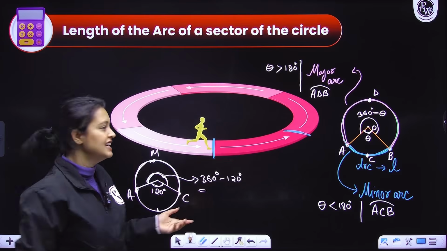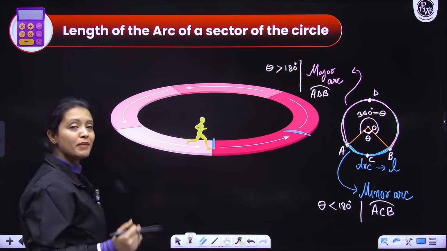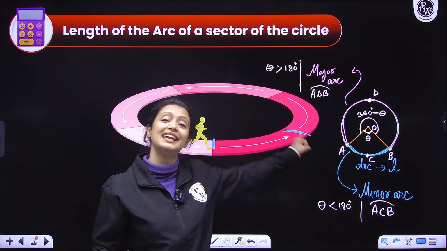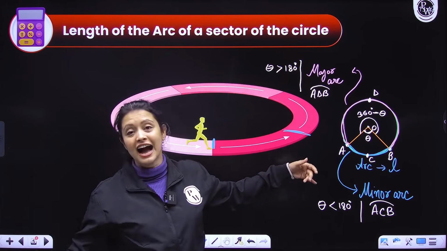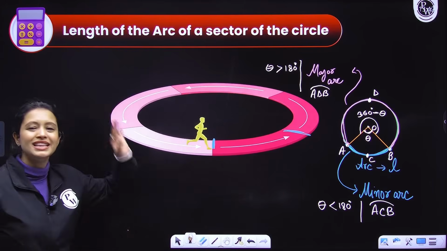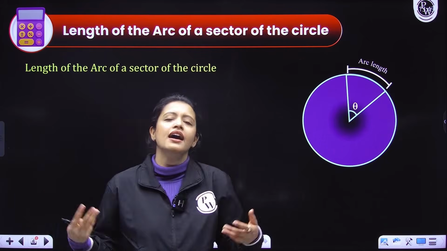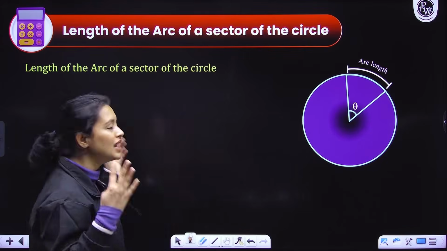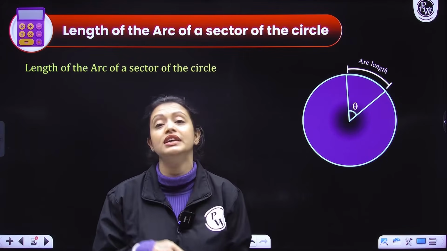You can see. Okay, so understood how you will figure out whether an arc is major or minor by the angle subtended by it at the center? Right? If the angle is greater than 180 degrees, then the arc is major. Otherwise, it's minor. It's as simple as that. Okay, so these are all basics, guys. You have already studied all of this in 9th grade, but still, we have revised it. Okay, now let's come to the main point, how to find the length of the arc.